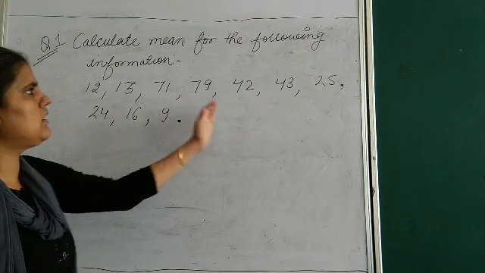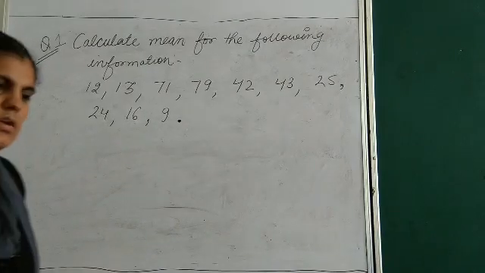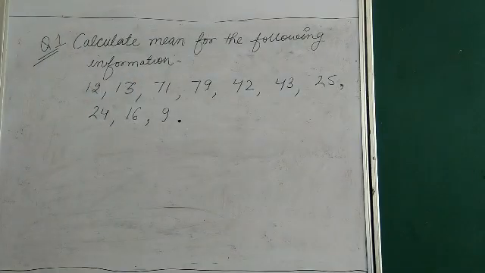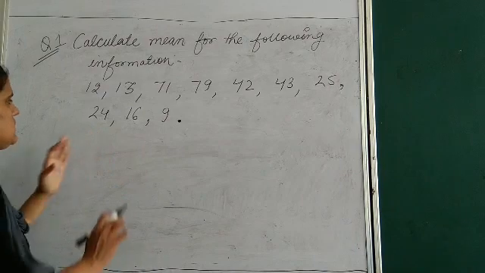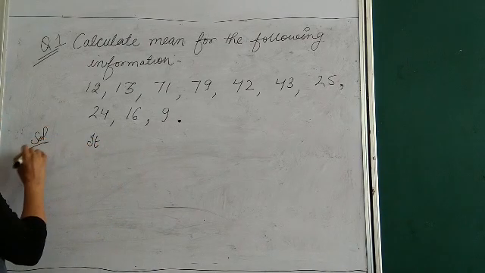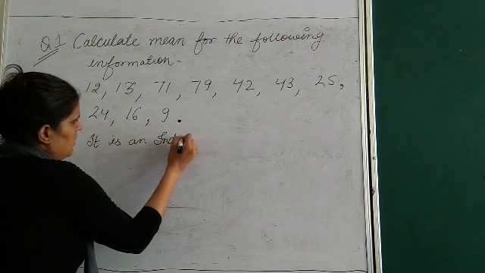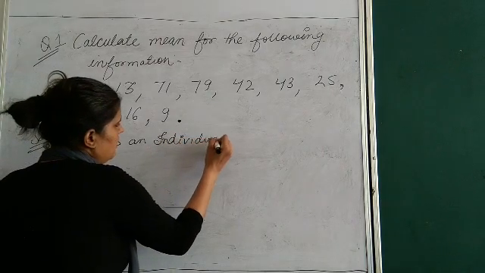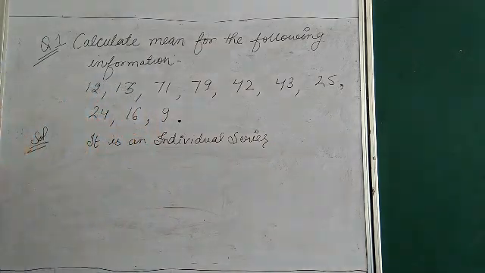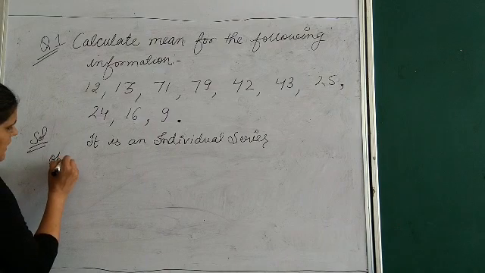As it is an individual series, as you know, the data are not organized and no frequency is given here. So in the solution, first of all, it is an individual series. Clear? And what will we write?